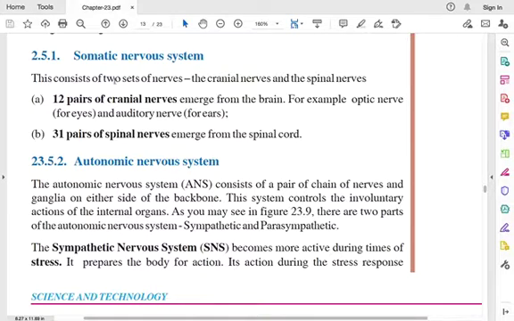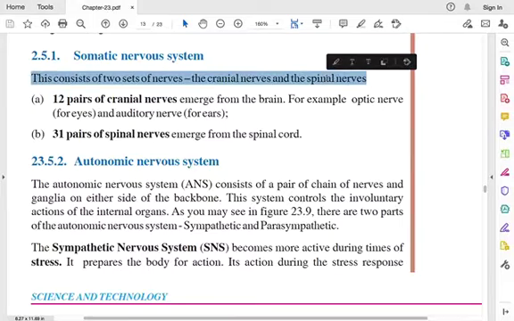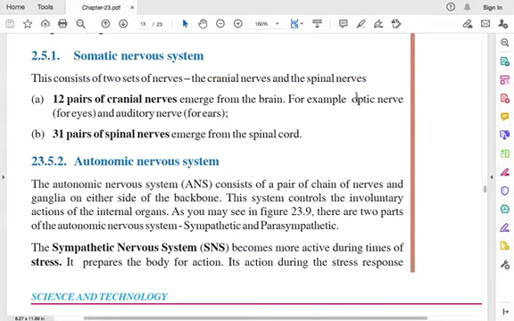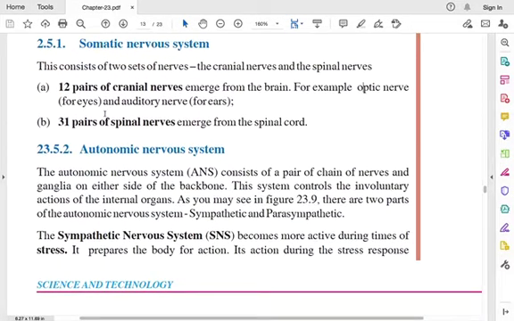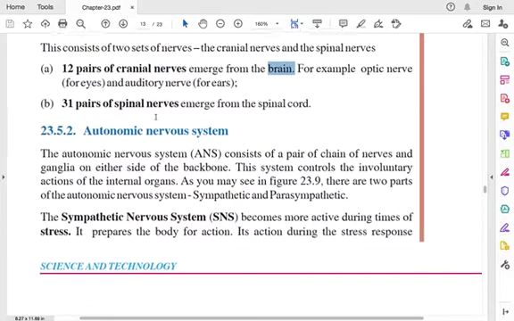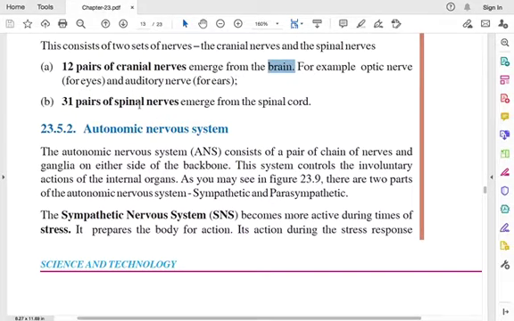It consists of two sets of nerves. First one is the cranial nerves, that is nerves which are associated with the brain, and the second one is spinal nerves, those nerves which are associated with the spinal cord. When it comes to the cranial nerves, it has 12 pairs and it emerges from the brain. For example, optic nerve for our eyes and auditory nerve, for our ears to hear. And when it comes to spinal nerves, we have 31 pairs of spinal nerves and they emerge from the spinal cord.